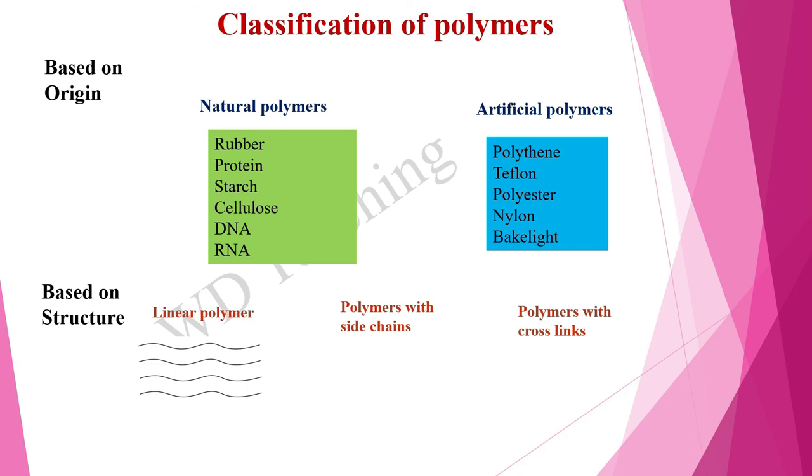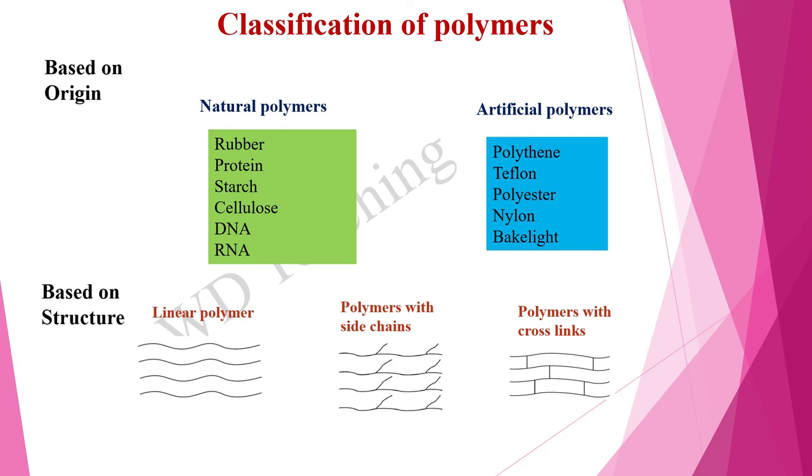Polymer molecules joined laterally to the principal chain are known as polymers with side chains. The polymers in which the linear chains are cross-linked are known as cross-linked polymers.